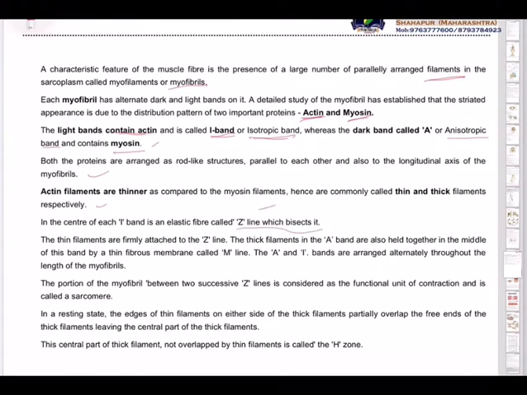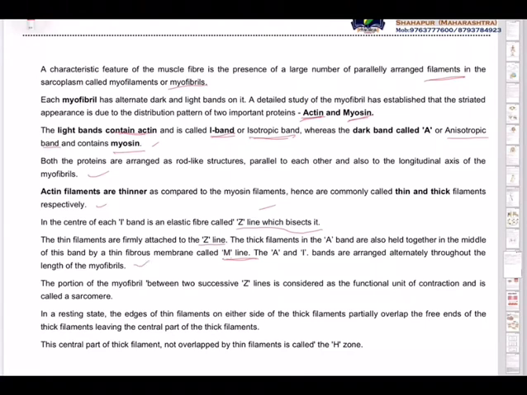In the center of each I band is an elastic fiber called Z line which bisects it. The thin filaments are firmly attached to the Z line. The thick filaments in the A band are also held together in the middle of this band by a thin fibrous membrane called M line. So there are two lines, Z lines and M lines.